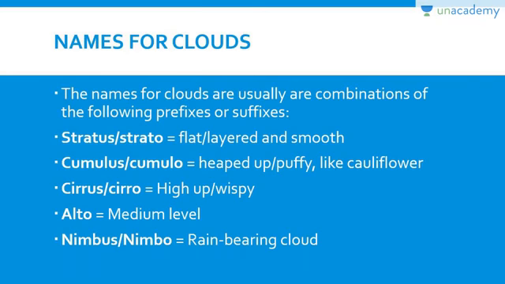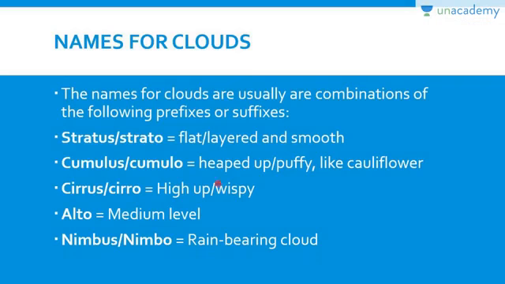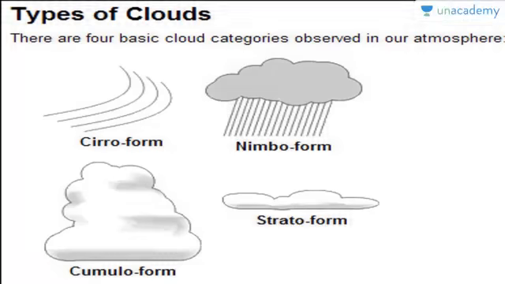Now, the different names of clouds. First, let's understand this. There are stratus clouds, cumulus clouds, cirrus clouds, alto clouds, and nimbo clouds. Now what does stratus mean? Stratus means layered, a flat layered cloud. You can see it here. These are stratus clouds, right? The next is cumulus clouds. Now cumulus clouds are these heaped up clouds and they appear like a cauliflower. You can see it here. These are the cumulus clouds.